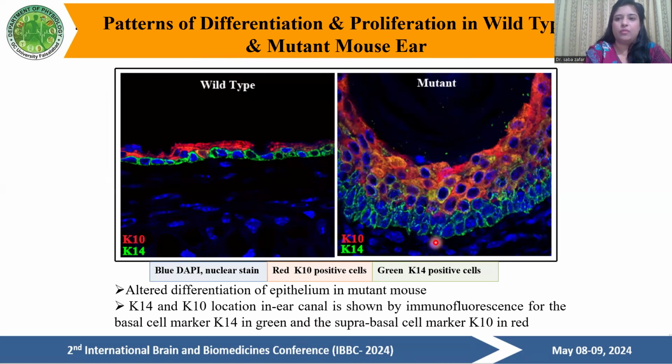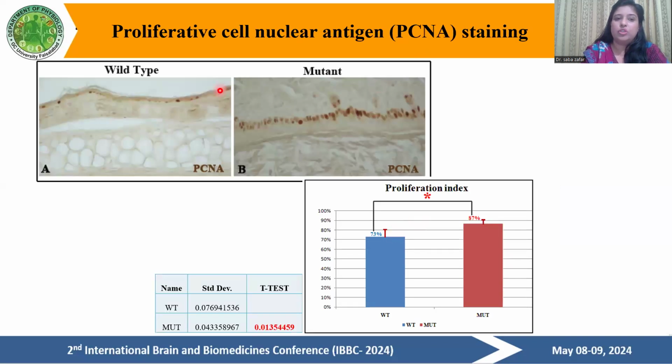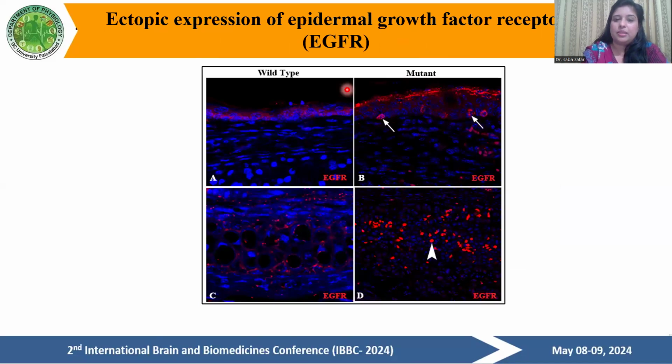To examine the pattern of differentiation, we used the suprabasal and basal markers K10 and K14, and proliferation markers. There is a remarkable difference, as you observe in the picture: more K14 and K10 cell proliferation in the mutant as compared to the wild type. Then we used PCNA staining to count the cells in the mutant and wild type, and by statistical t-test, more proliferation of cells was observed in the mutant than the wild type. So beta catenin is confirmed to be present in the epithelium and also in the cartilage.